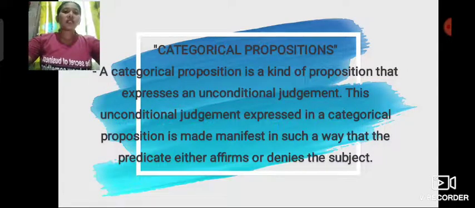Categorical proposition. A categorical proposition is a kind of proposition that expresses an unconditional judgment. This unconditional judgment expressed in a categorical proposition is made manifest in such a way that the predicate either affirms or denies the subject. So, for example, all rabbits are long-eared. The subject there is rabbit and the predicate is long-eared.